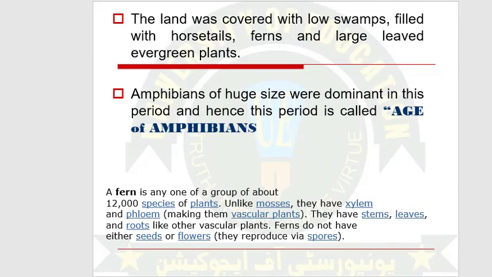The whole land was covered with swampy areas, horsetails, ferns, and evergreen plants. In this time period, amphibians were the dominant organisms. That's why the time period was called the Golden Age of Amphibians.